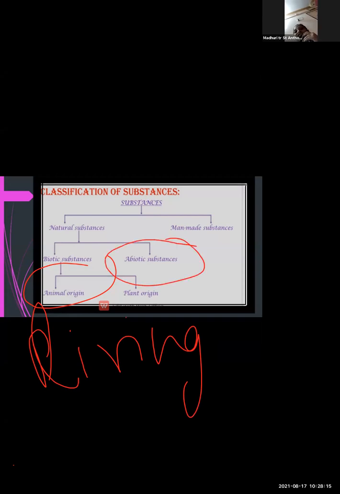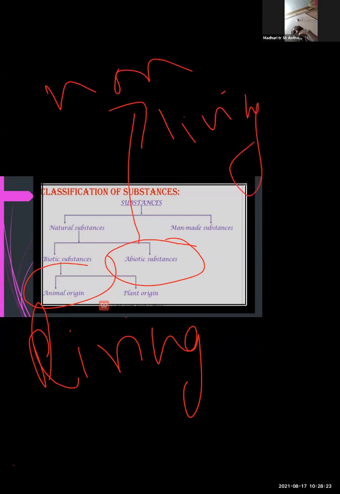The substances which are not obtained from living things, that is non-living things, are known as abiotic substances, and the substances which are obtained from living things are called biotic substances.